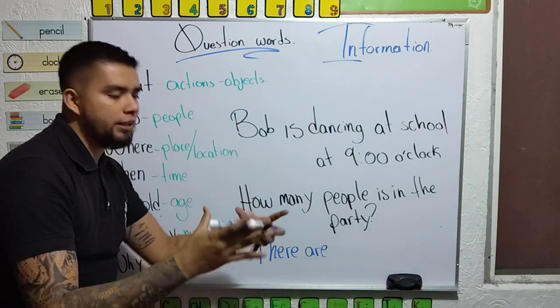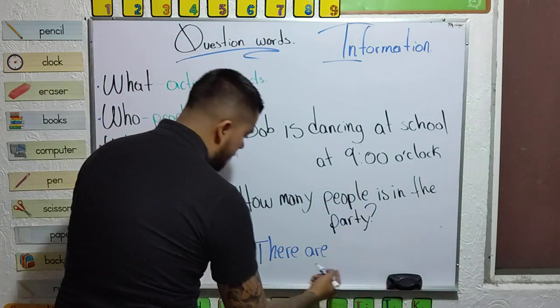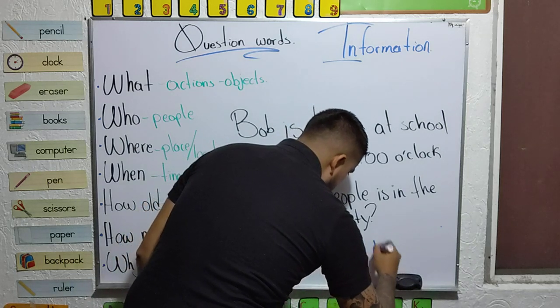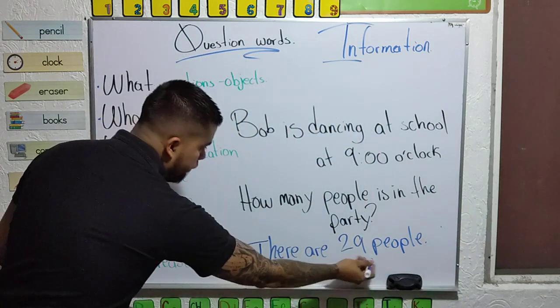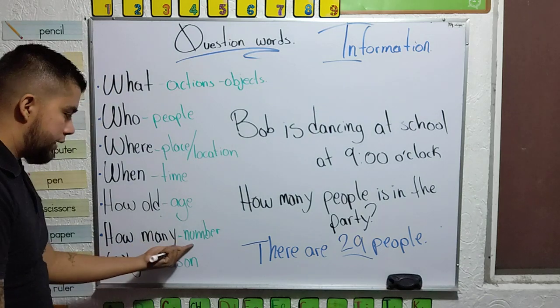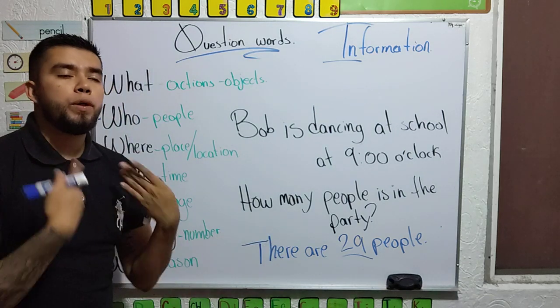We're indicating that in that party there are 29 people in the party. Yeah? So I'm indicating the number because how many requires the number of things.